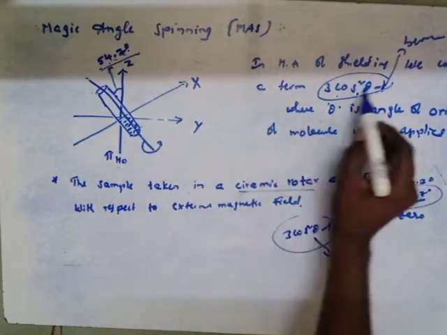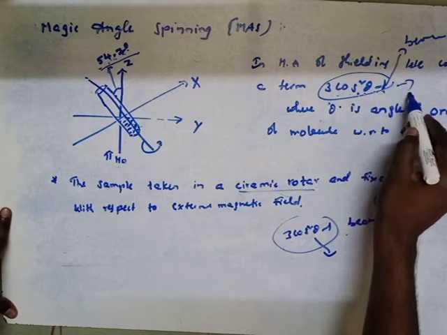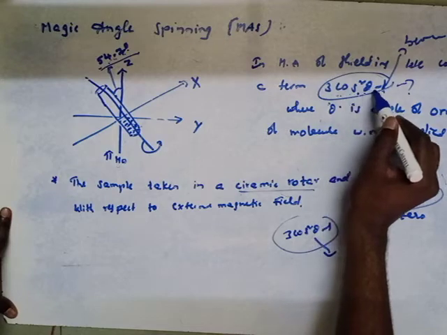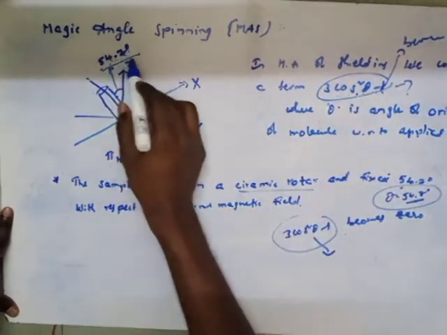See, how to remember: 3 cos square theta minus 1 becomes 0 when theta equals 54.7 degrees.